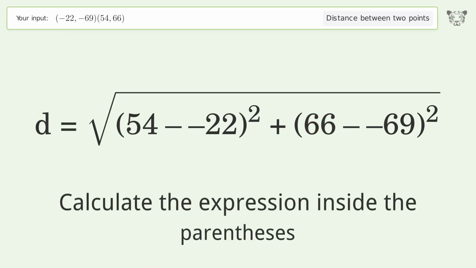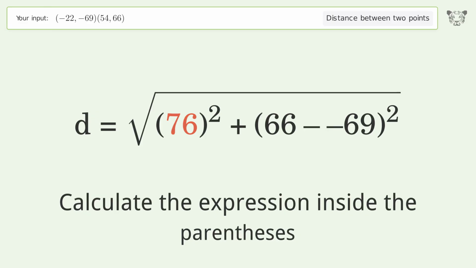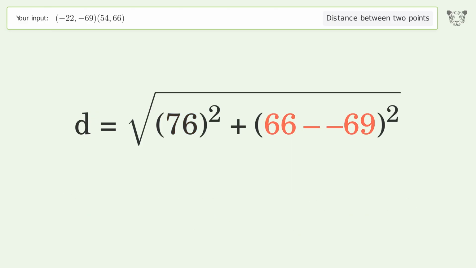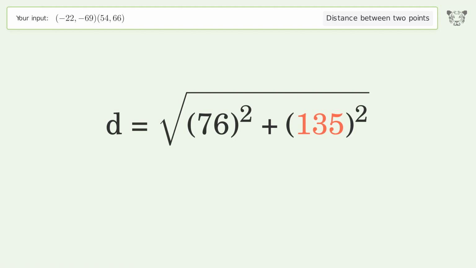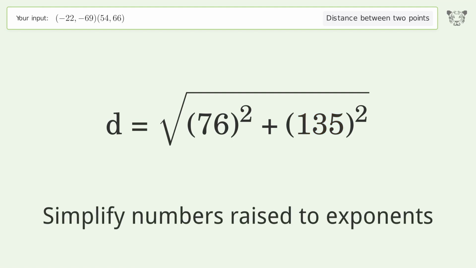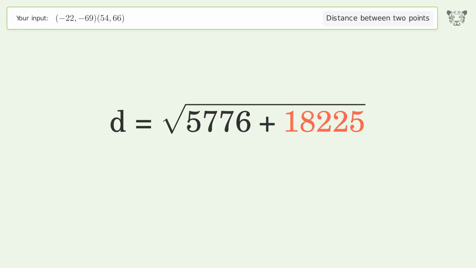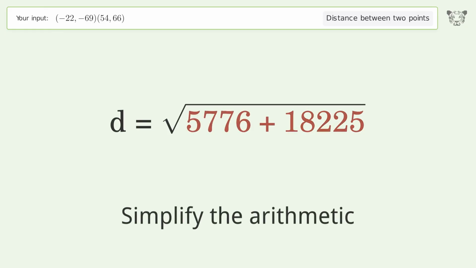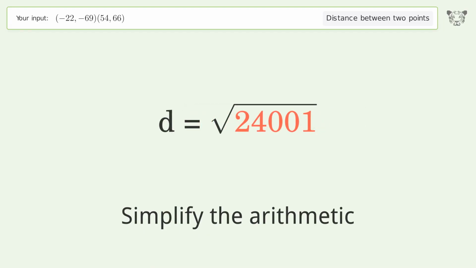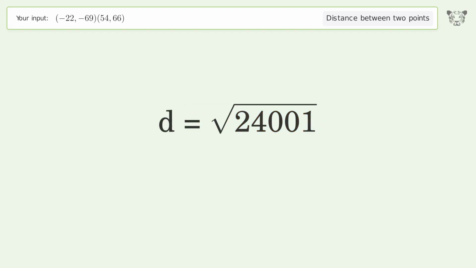Calculate the expression inside the parentheses. Simplify numbers raised to exponents. Simplify the arithmetic. And so the distance between the 2 points is the square root of 24,001 or 154.923.